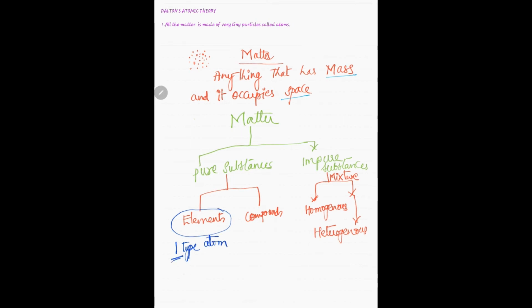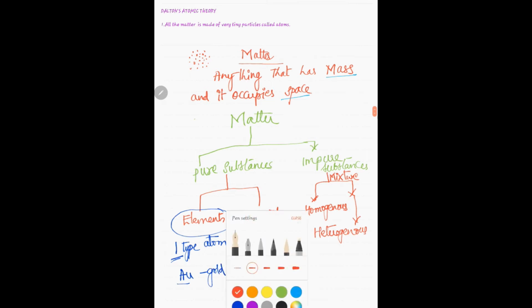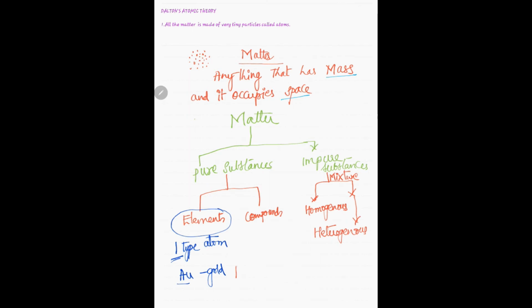For example, if you are going to take gold, this is the symbol for gold. If you are going to take this as the block of gold, it will have atoms only made up of gold. It will be purely gold.